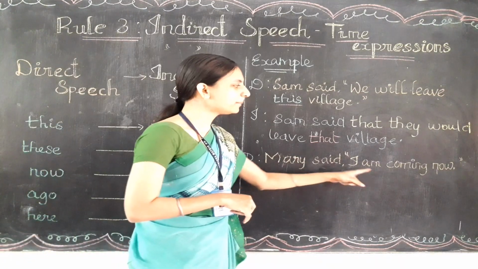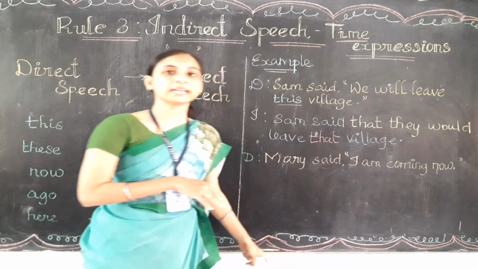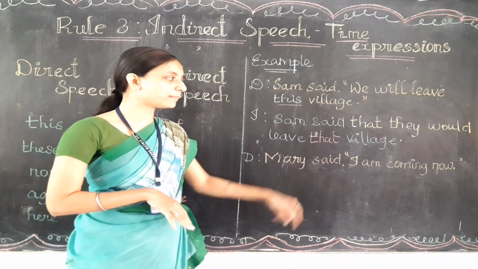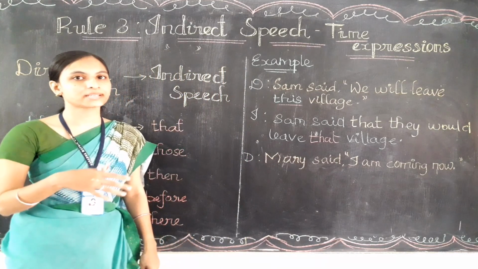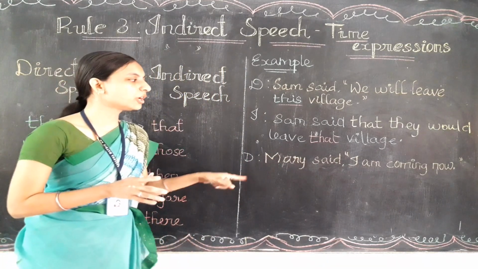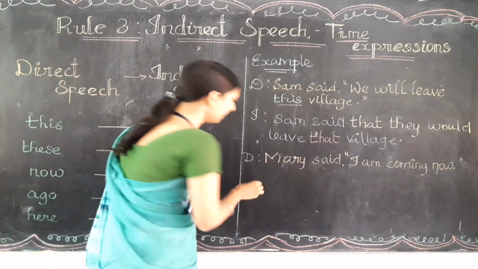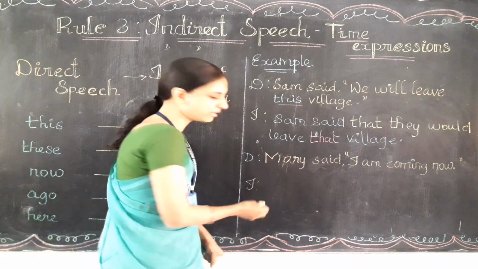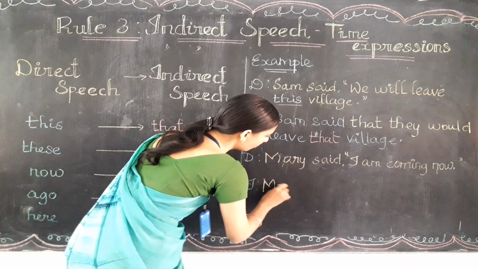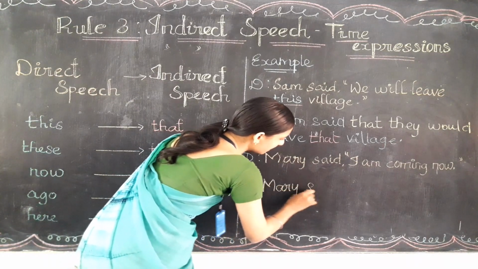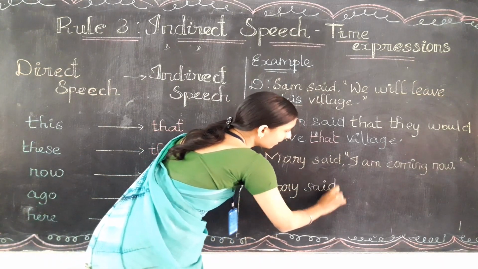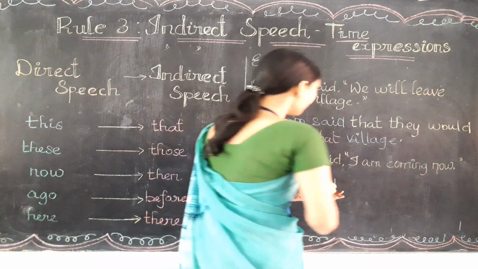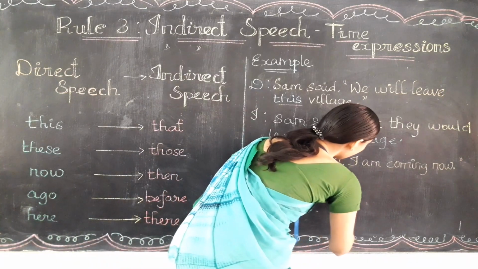Mary said, "I am coming now." It is the direct speech. Mary said, "I am coming now." Okay? So now let's change it into indirect. Mary is the speaker, so we write Mary as it is. Said as it is. Then in place of comma and quotation, what will we do? We need to write "that".